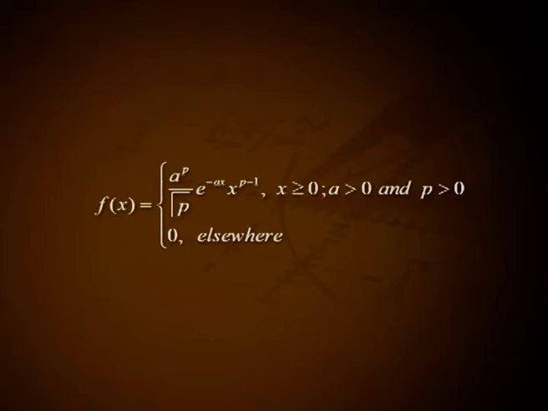A random variable with the PDF f of x equal to a raised to p divided by gamma p into e raised to minus ax, x raised to p minus 1 for x greater than or equal to 0, a greater than 0 and p greater than 0, and equal to 0 elsewhere, is said to follow gamma distribution with parameters a and p. In the second case, when a equals 1, we obtain the first PDF.